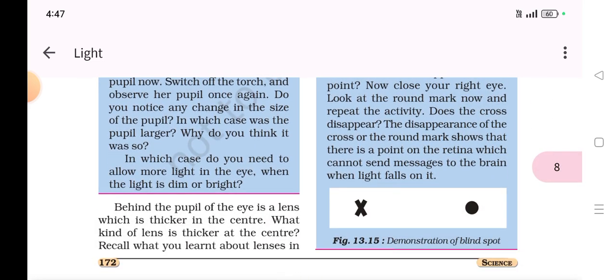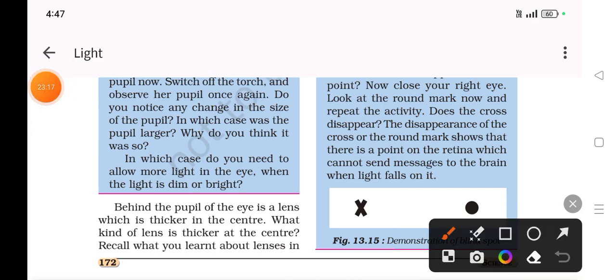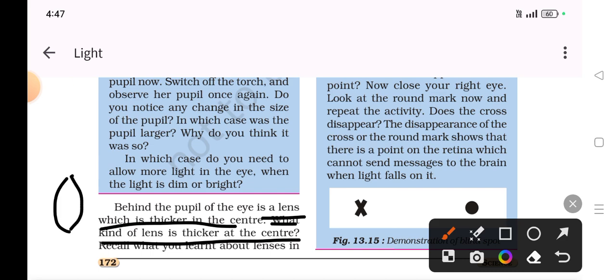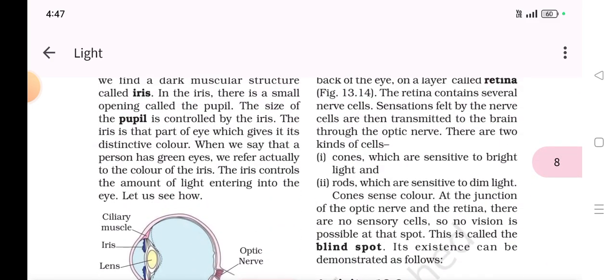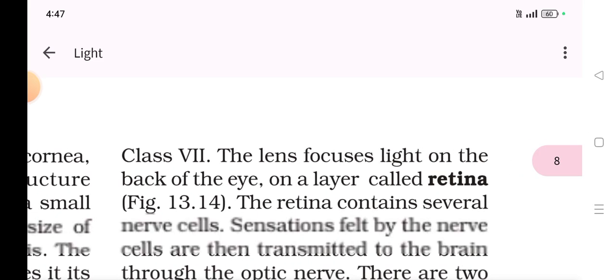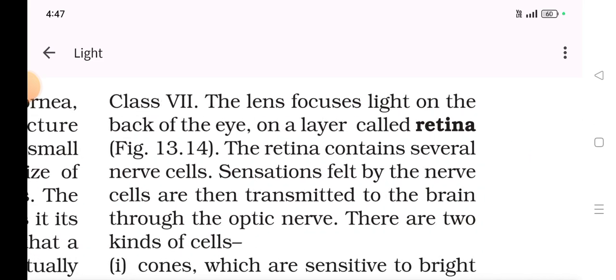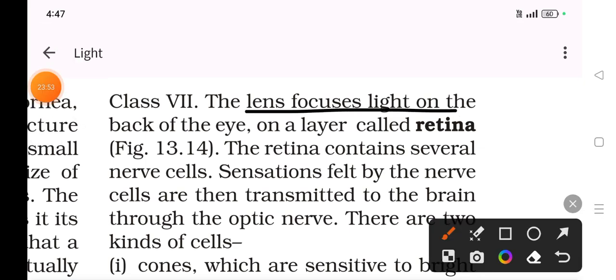Next. Behind the pupil of the eye is the lens, which is thicker in the center. What kind of lens is thicker in the center? Of course, a convex lens. It is thicker in the center, and that is a convex lens. What you have learnt about lenses in class 7: the lens focuses the light on the back of the eye, on a layer called the retina.